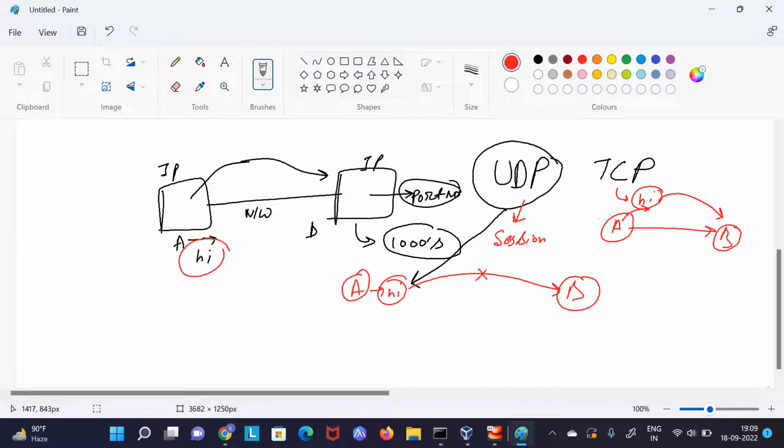has been received by B. For this, A will send this data, then B will acknowledge back to A, "I have received this data." So the first step is A sends data. Now, as B receives it, B will send back a signal, "A, I have received your data." This will be the second step. Now A will say, okay, you have received my data, now I will send a third piece of data, or B will send some data in parallel.